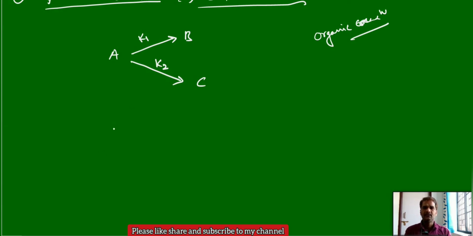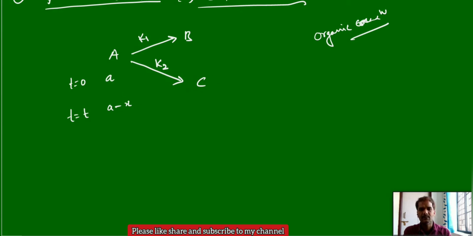So first of all, how to write the rate equation. Let us assume the initial concentration of A is A0 at time t equal to 0. Then after some time t, let us assume some amount X of A is consumed. Then how much amount of B and how much amount of C can be formed? Will you get the same X amount of B and X amount of C here? No. Why? Because this X is splitting into two parts. For example, if you take 1 mole of A, that gives some amount to B and some amount to C, not completely 1 mole, isn't it?